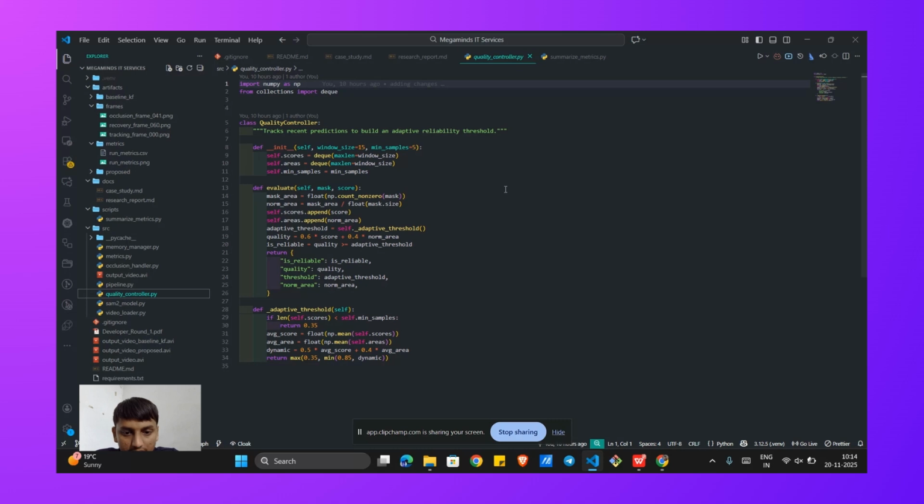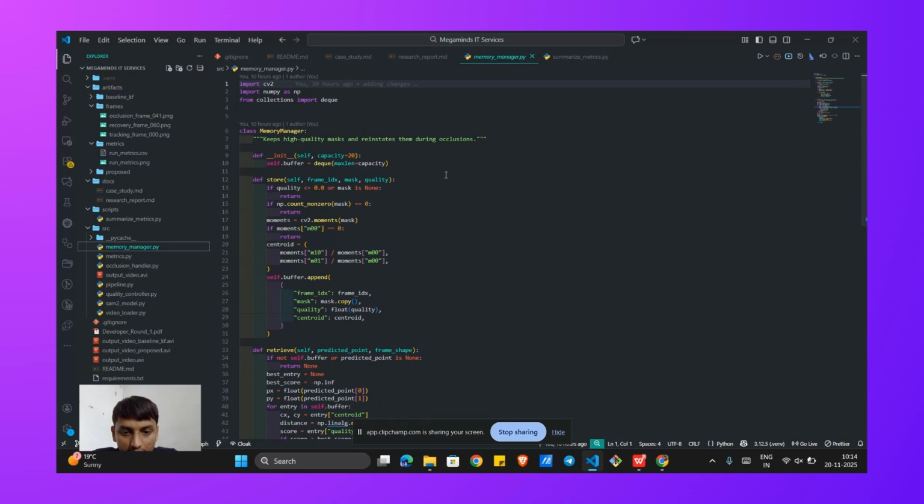So the second innovation is the memory manager. When the quality controller confirms a high quality mask, it is stored in a short-term buffer. If the tracker loses the object, it enters an occluded state. Instead of just guessing the location, it queries the memory manager. The manager retrieves the best recent mask and uses an affine transformation to warp it to the Kalman filter's prediction. And this is implemented in the memory_manager.py file.